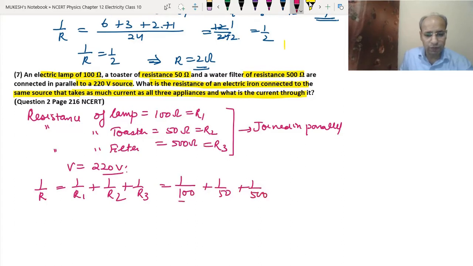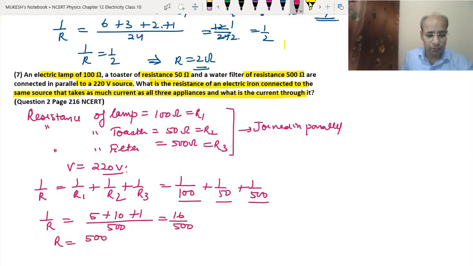So the LCM of 100, 50 and 500 will be 500, because this is the highest multiple. So 1 upon R equals, the LCM being 500, 5 into 100 is 500, so we write 5 here. And when we divide 500 by 50, we get 10. So 50 into 10 is 500. And then plus 1. So we got 10 plus 5, 15, plus 1, 16 upon 500. So that means R equals 500 upon 16.